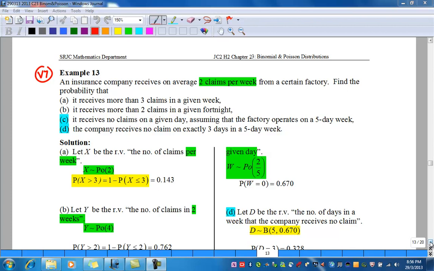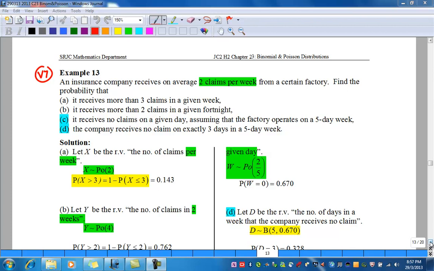A. Let X be the random variable, the number of claims per week. Therefore, X follows a Poisson distribution with lambda as 2. To find the probability where X is more than 3, you need to convert it into less than, which is 1 minus probability of X less than or equal to 3. And using GC, we can have the answer as 0.143.